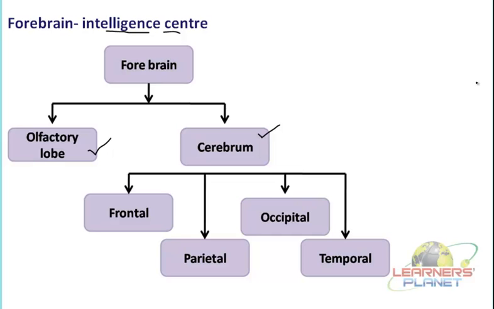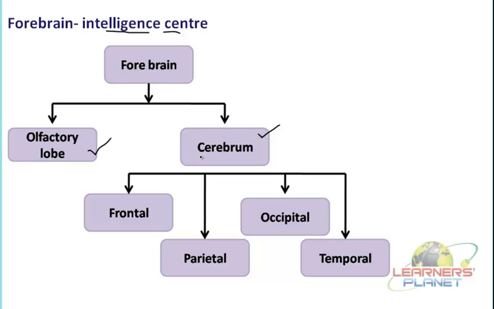The nose has special receptors which help us in recognizing different smells. Receptors receive the particular fragrance or smell, and then whether you like it or you don't like it, whatever interpretation is made, that is handled by the olfactory lobe. So this is how the olfactory lobe is associated with the sense of smelling.